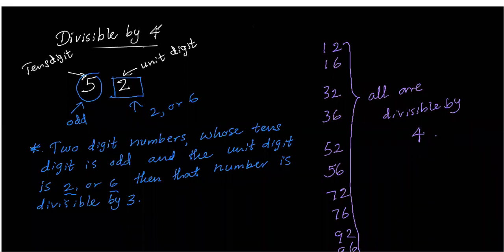Okay, now look carefully again at divisible by 4. This is the unit digit place. This is the tens digit, the tens place. If the tens digit is an odd number and the unit digit is 2 or 6, that number is divisible by 4. The tens place can have any odd number, but these are about 2-digit numbers, numbers less than 100. In numbers like these, if the first is odd and the second is 2 or 6, that number is divisible by 4. That's what they are saying here.